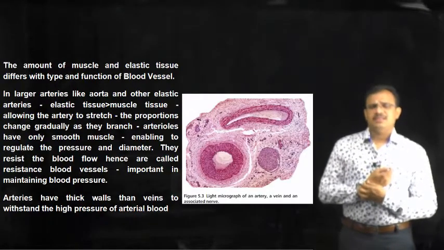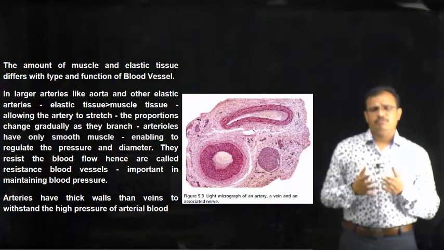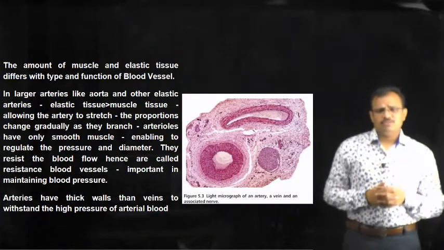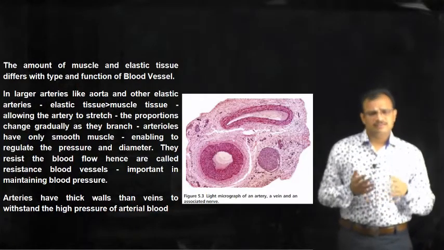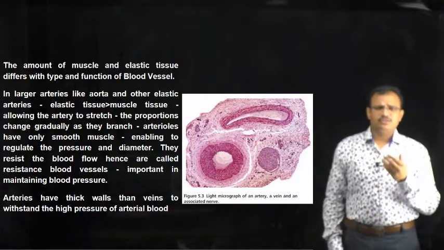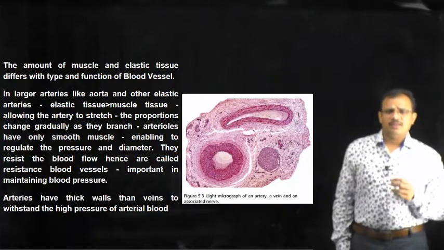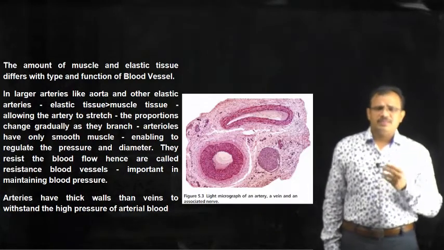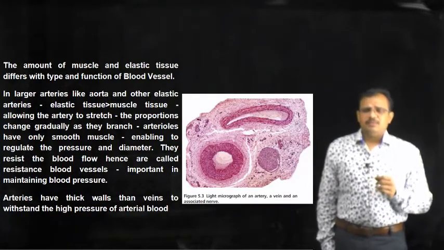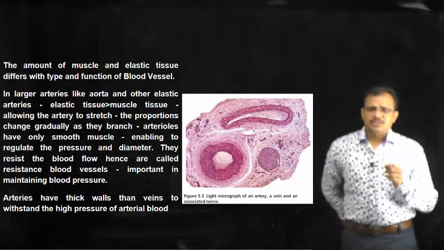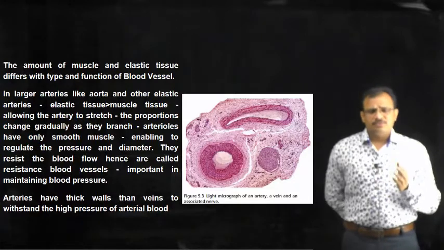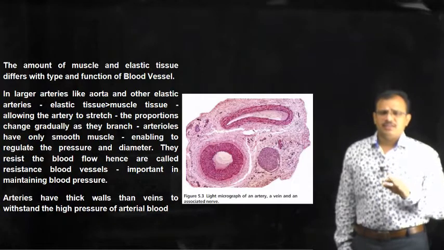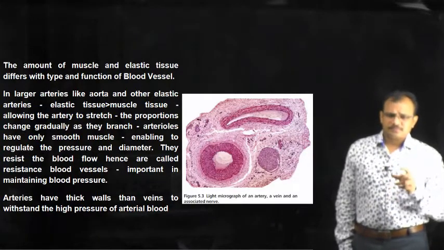Next, we will see how the amount of different tissues varies in different types of blood vessels. We have seen that all the blood vessels will have these 3 layers: tunica adventitia, tunica media and tunica intima. But the amounts of these tissues differ in different types of blood vessels. We will see them in detail. Generally, the amount of muscle tissue and elastic tissue differs in different types of blood vessels, and based upon this concentration, we can differentiate the function of that particular blood vessel.